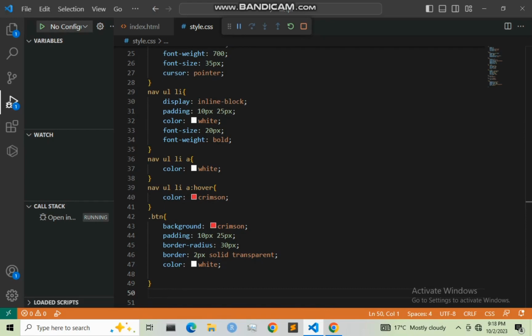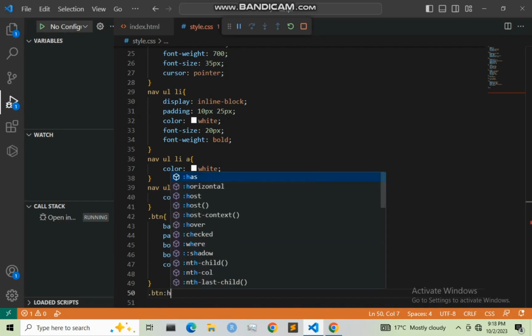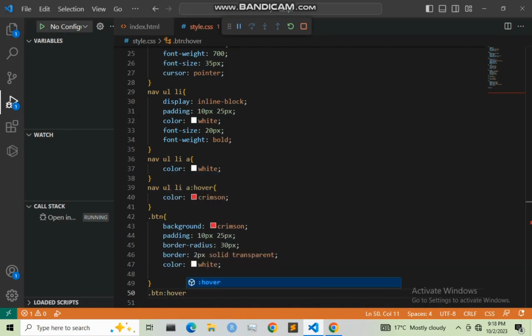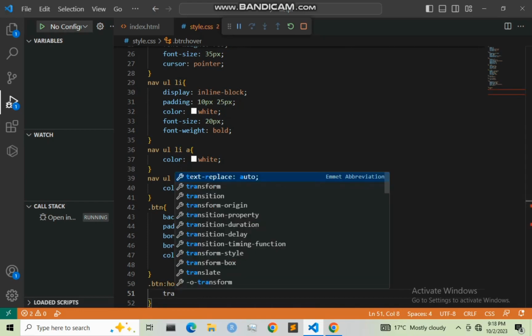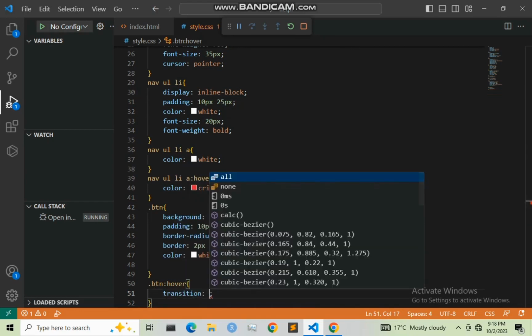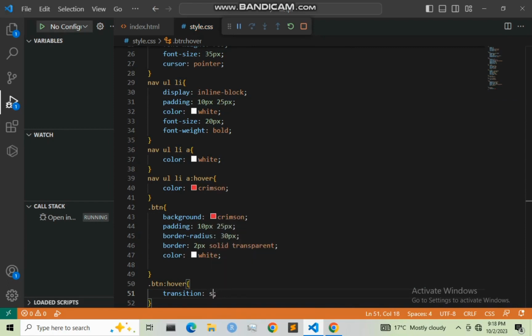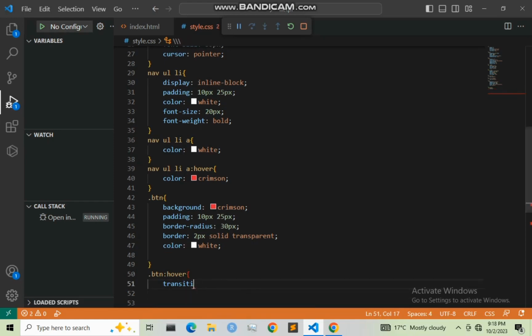Next, when we hover over our button, .btn, I'm going to give it a transform with a scale.